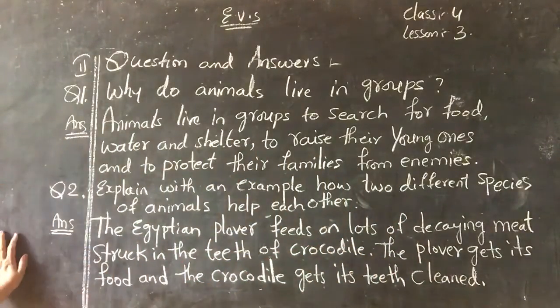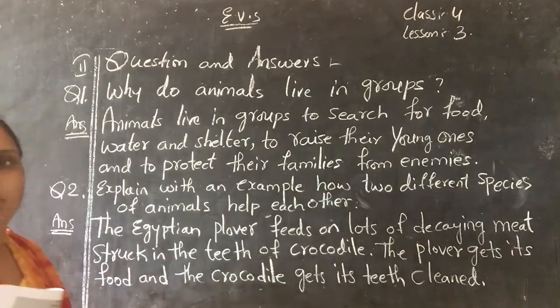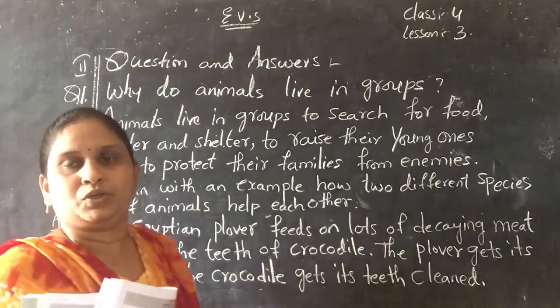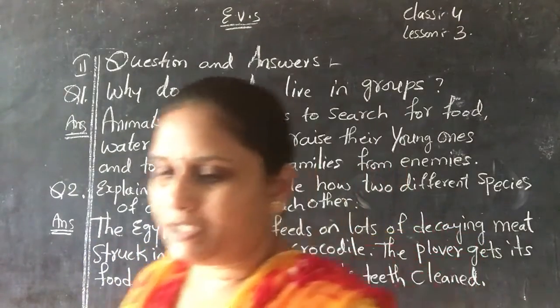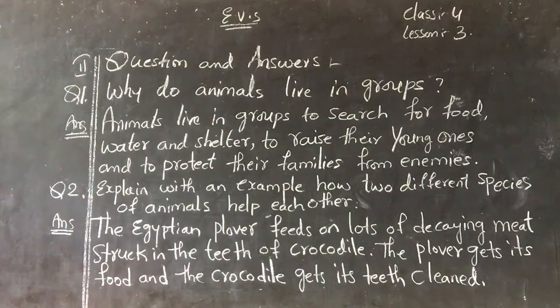Okay, so like this, for the plover it is the food, and for the crocodile what is happening? The teeth will become clean. Okay, next question number 3. Copy it neatly children.